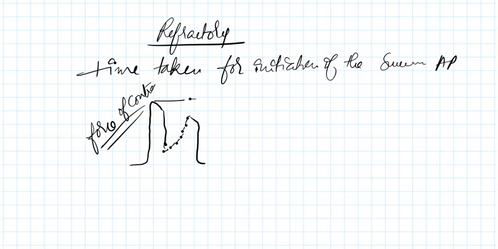Refractory period means the time period in between two action potentials, or the time taken for the initiation of the next action potential. Okay, up to this we can finish it off. So that is all about cardiac action potential.